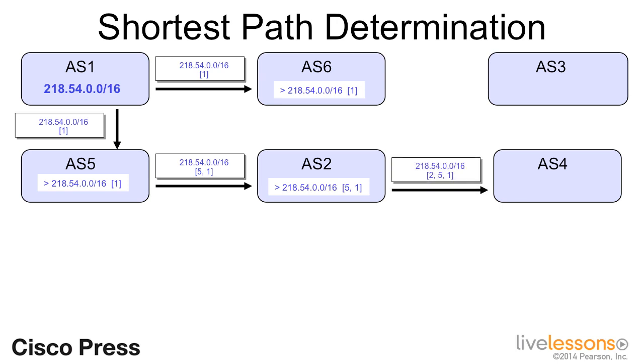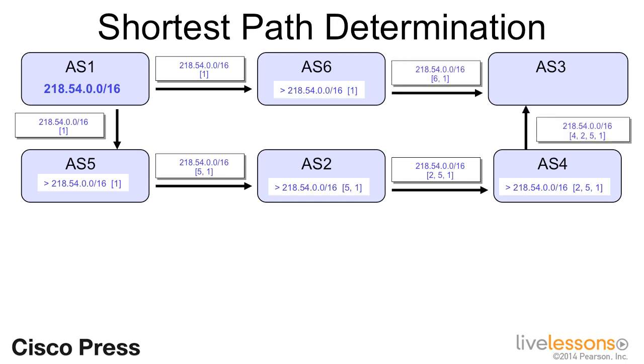AS2 in turn advertises the prefix to its neighbor, AS4. Notice again that as AS2 advertises the prefix, it adds its own AS number to the AS path list. AS6 and AS4 advertise the prefix to neighbor AS3, with which both of them peer. Each of those ASs again add their own AS number to the AS path as they advertise the prefix.